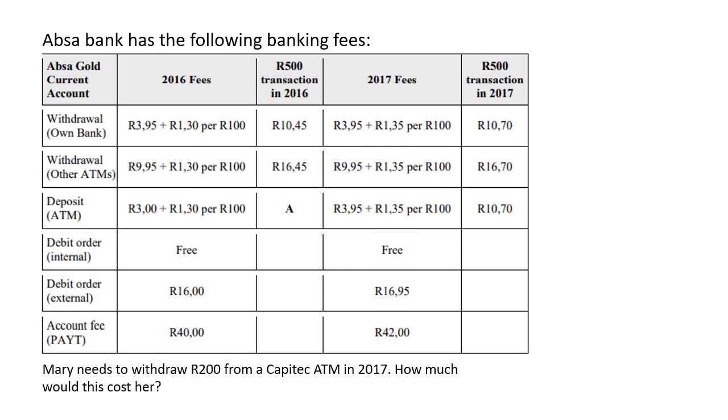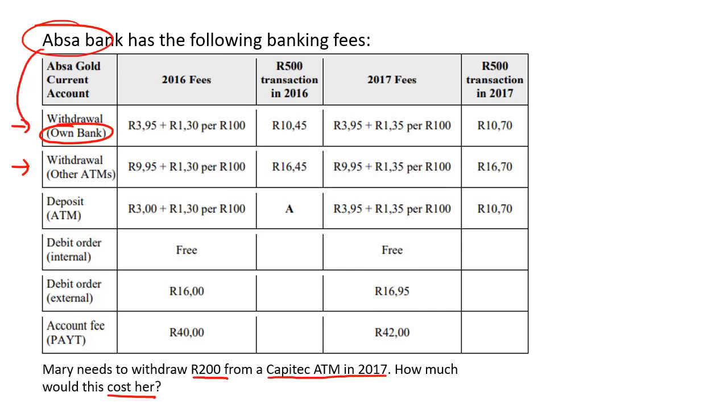This one says Mary needs to withdraw 200 Rand from a Capitec ATM. How much would this cost her? Okay, so we have to assume that Mary has an ABSA account, okay? Because this is an ABSA fee structure, when you do a withdrawal in 2017, you're going to either go to this one or this one.